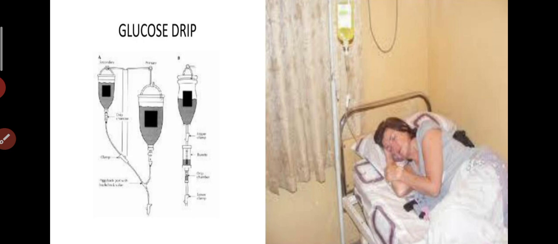Same as when a person is very weak and his stomach is not able to keep the food and water, the doctor gives them a glucose drip so that they get quick strength even without eating.